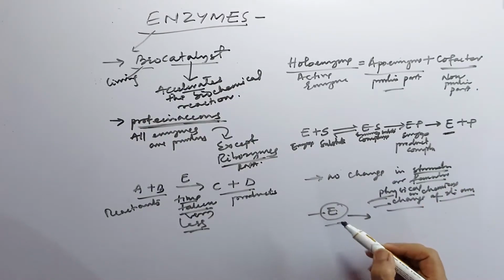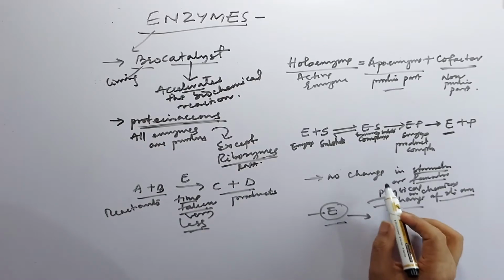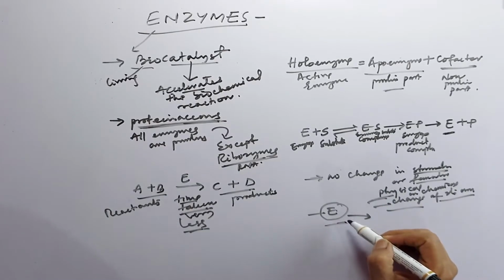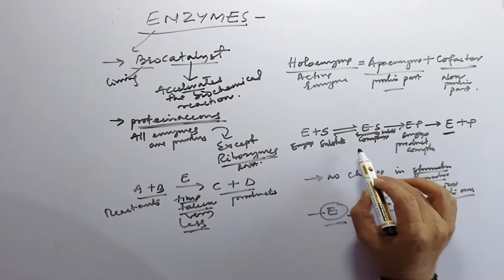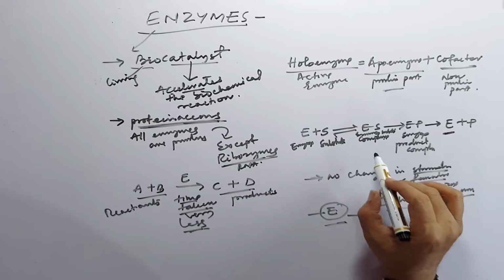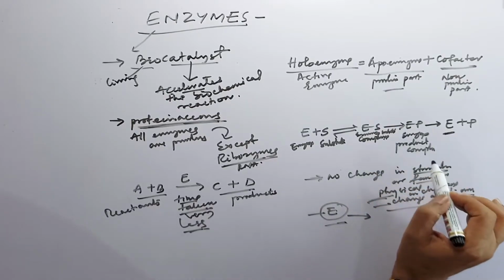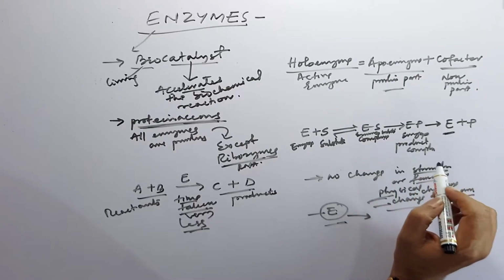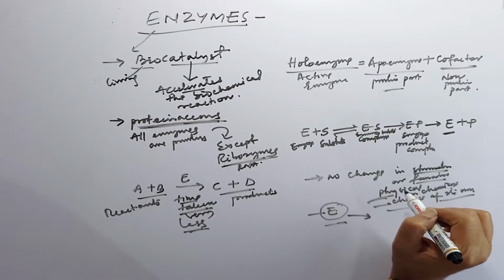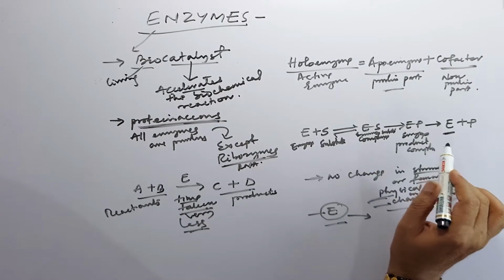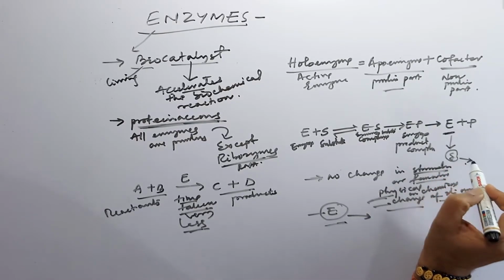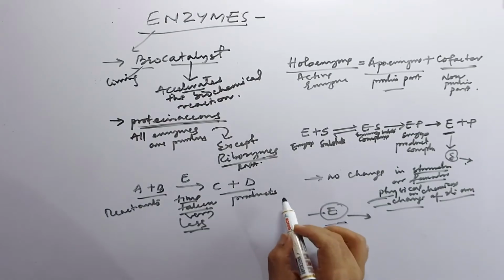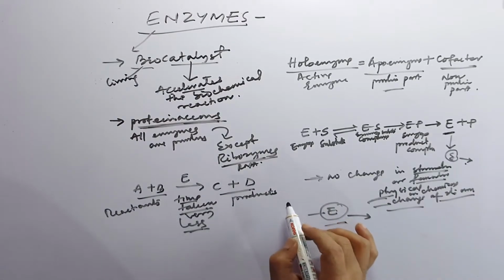This is a very important characteristic of enzymes. There is no structural or functional change; it will carry out its functions as such for different types of reactions, and after that it again has no change in its characteristics, neither physical nor chemical, nor any structural or functional differences. It again acts upon the substrate for the next reactions. So this is the enzyme.